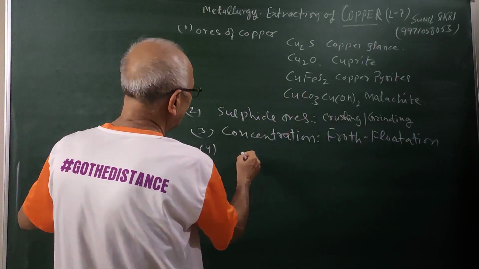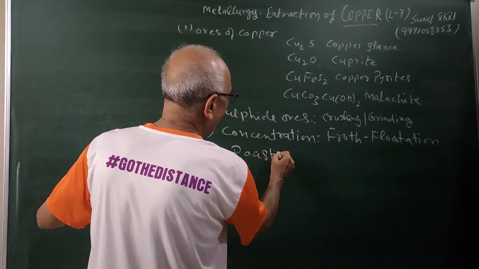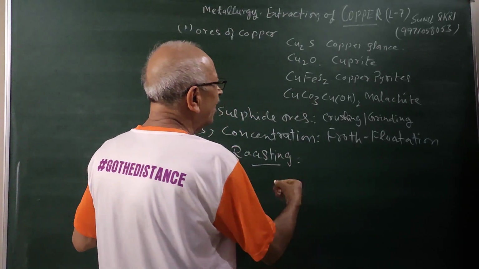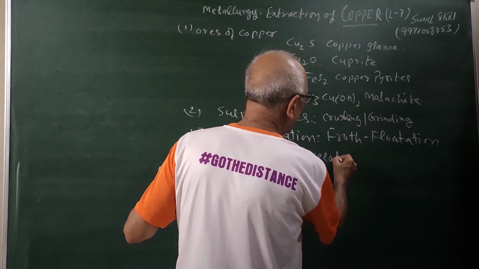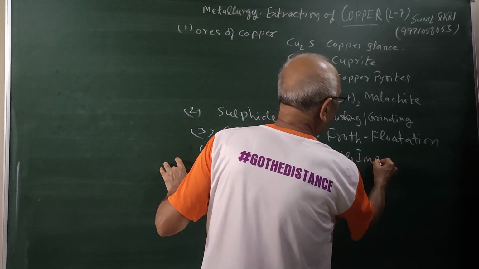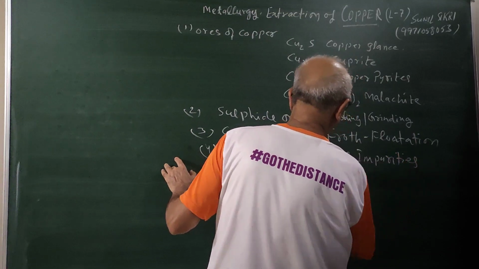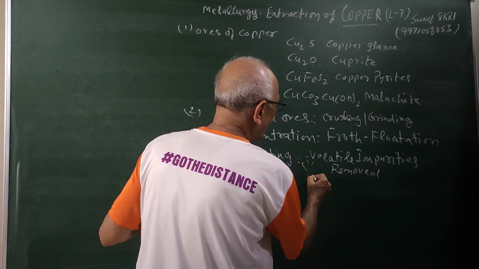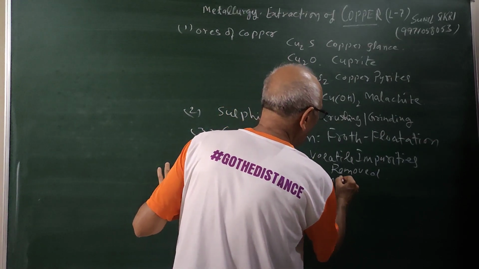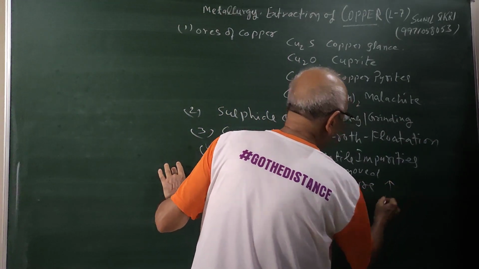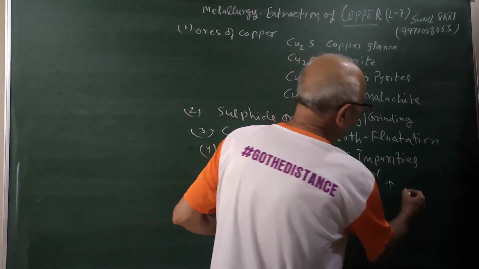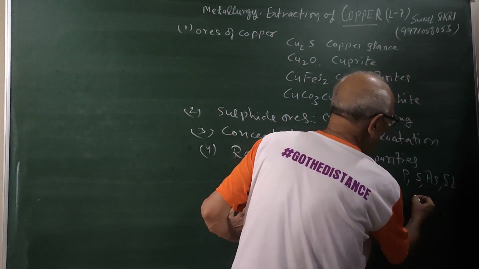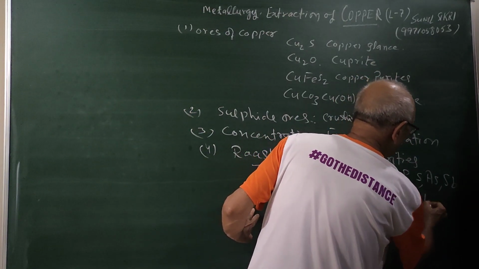Then, students, as you can see, the roasting has to be done. When we do the roasting, what is the result? The volatile impurities are going to be removed. If any moisture is there, that will be removed. Most of the time the volatile impurities are phosphorus, sulfur, arsenic or antimony. So they form volatile oxides.